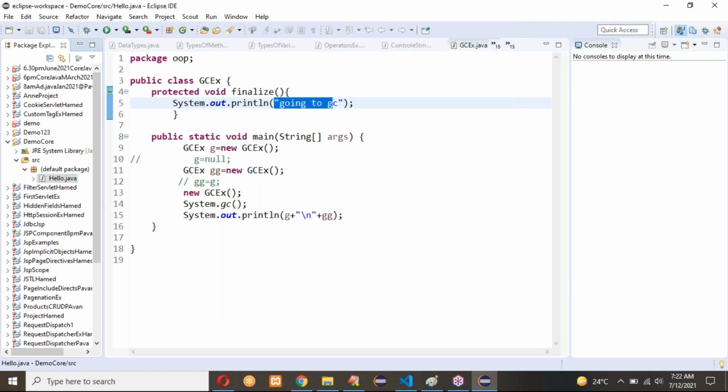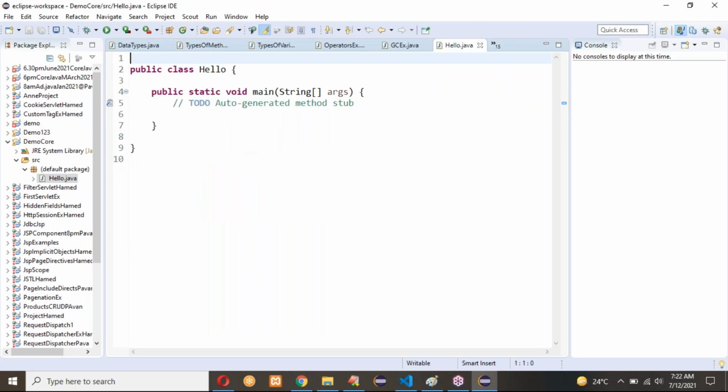So by that I can create my own class inside this. See here, by default it is giving public class hello and the main method, and inside the main method we have to write our program. Generally we write the program inside the main method. So here inside this main method I can write my SOP statement.